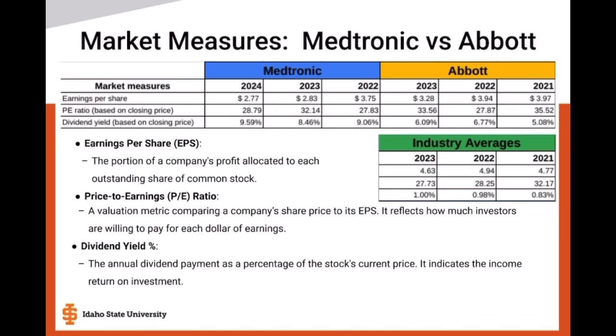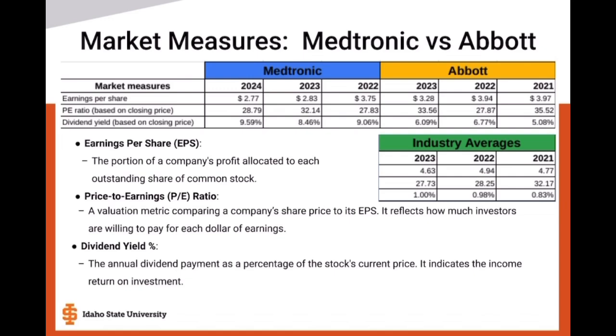In comparison to the industry average, Medtronic's PE ratio for 2024, 28.79, and 2023, which was 32.14, is higher than the industry average of 27.73 in 2023. This indicates that investors might be willing to pay a premium for Medtronic stock relative to the broader industry, which might be due to expectations for future growth or stability.